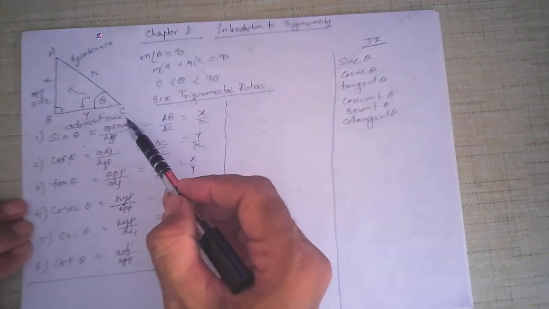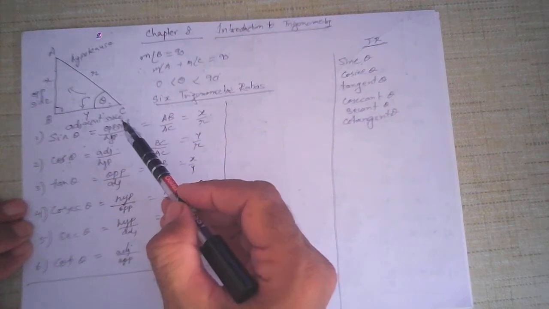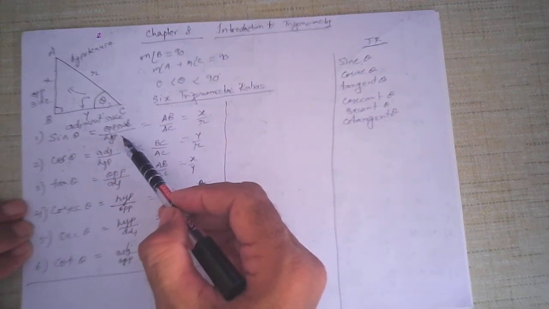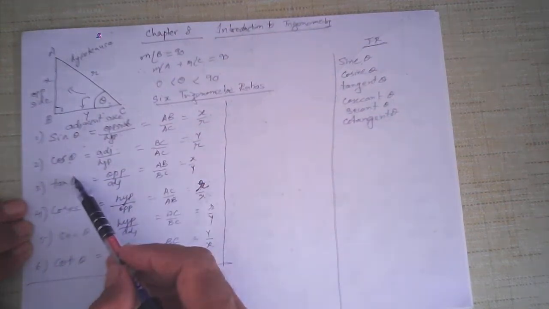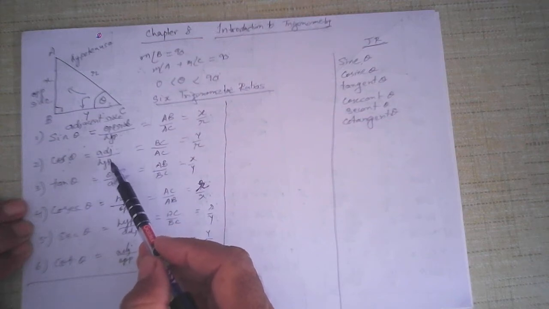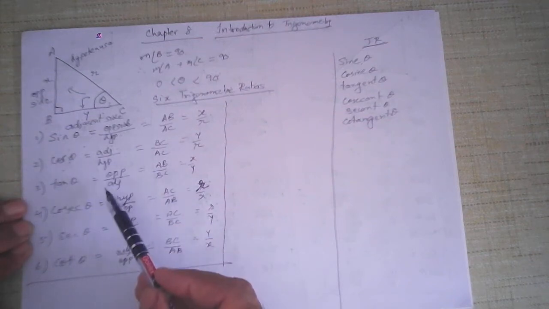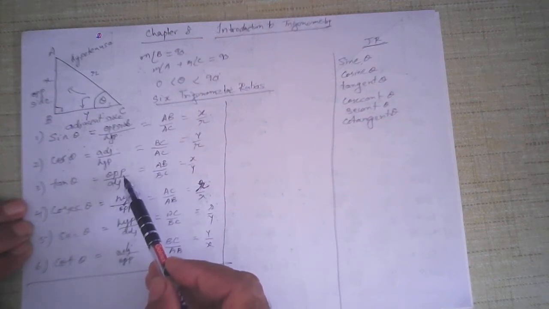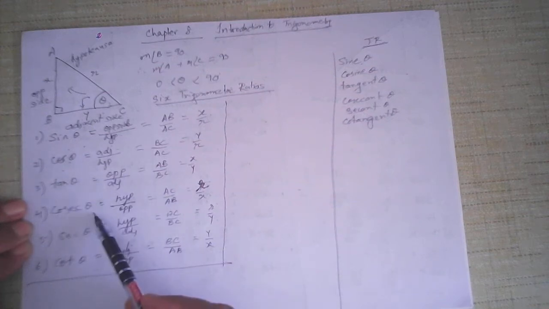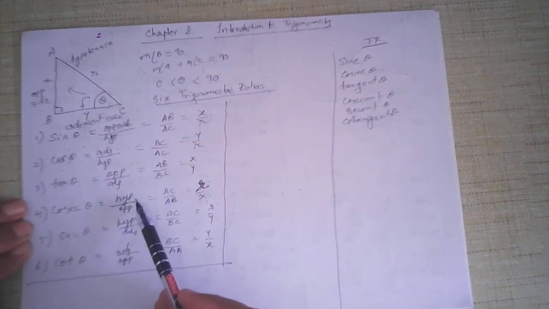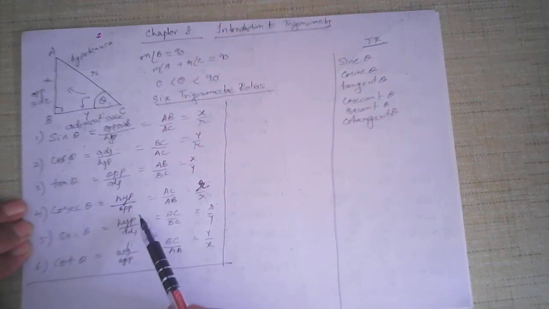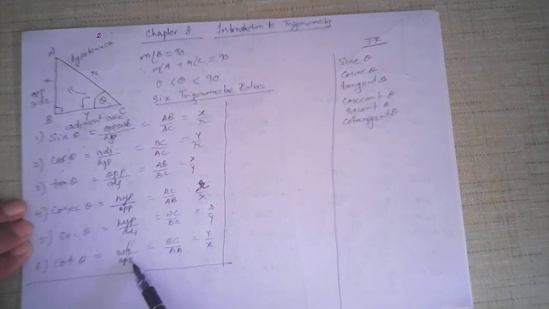What is sin theta? Sin theta is defined as the ratio of the opposite side and hypotenuse. Cos theta is defined as the ratio of the adjacent side and the hypotenuse. Tan theta is defined as the ratio of opposite side and adjacent side. Cosec theta is defined as the ratio of hypotenuse and opposite. Sec theta is defined as the ratio of hypotenuse and adjacent, and cot theta as the ratio of adjacent and opposite. This ratio of sides you have to memorize, otherwise it's not possible.